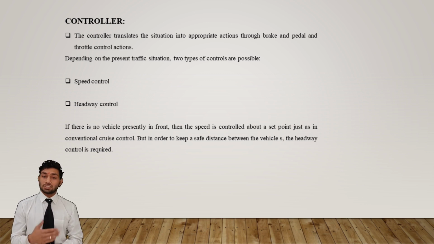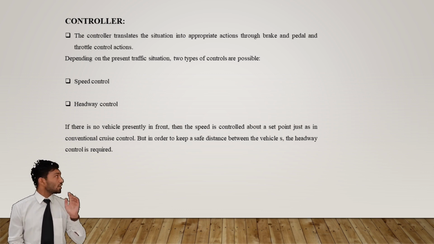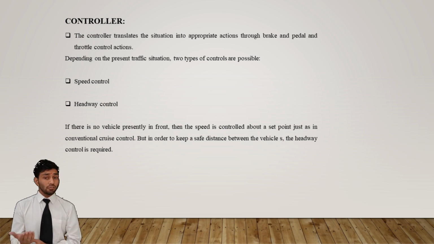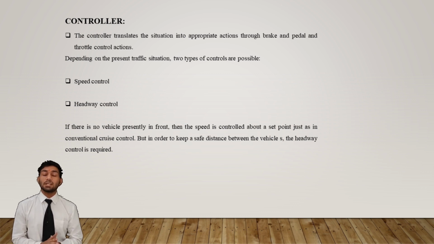The controller translates the situation into appropriate actions through brake pedal and throttle control actions. Depending on the present traffic situations, two types of controllers are possible. Number one, speed controller, and number two, headway controller. If there is no vehicle presently in front, then the speed is controlled about a set point just as in conventional cruise control. But in order to keep a safe distance between the vehicles, the headway control is required.